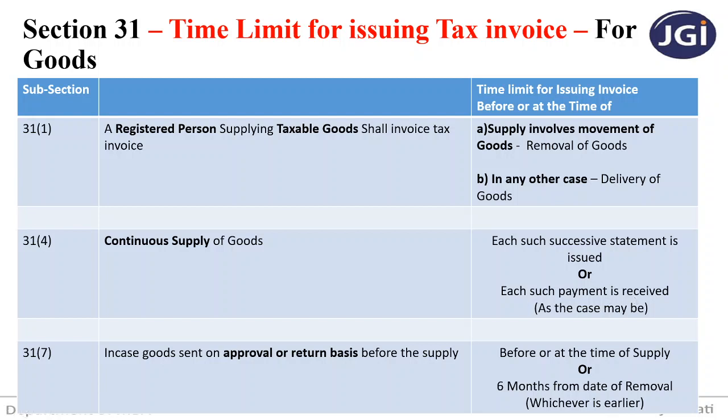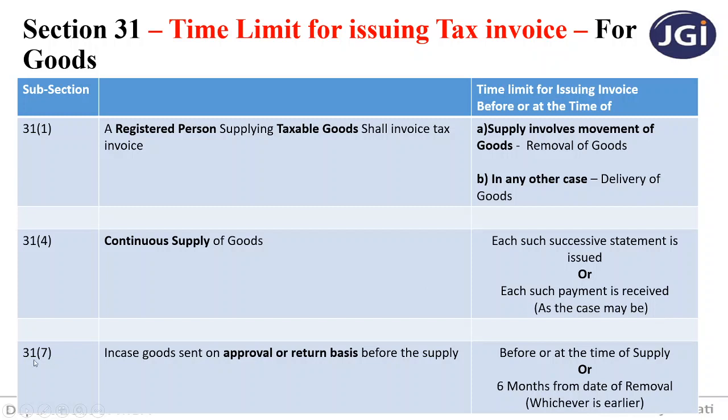Because it is on a continuous basis, I require the same material again and again, so I will not pay all the amount together, I will pay as and when. So in case of continuous supply of goods, the time limit of issuing tax invoices is each successive statement is issued or each such payment is received, as the case may be.